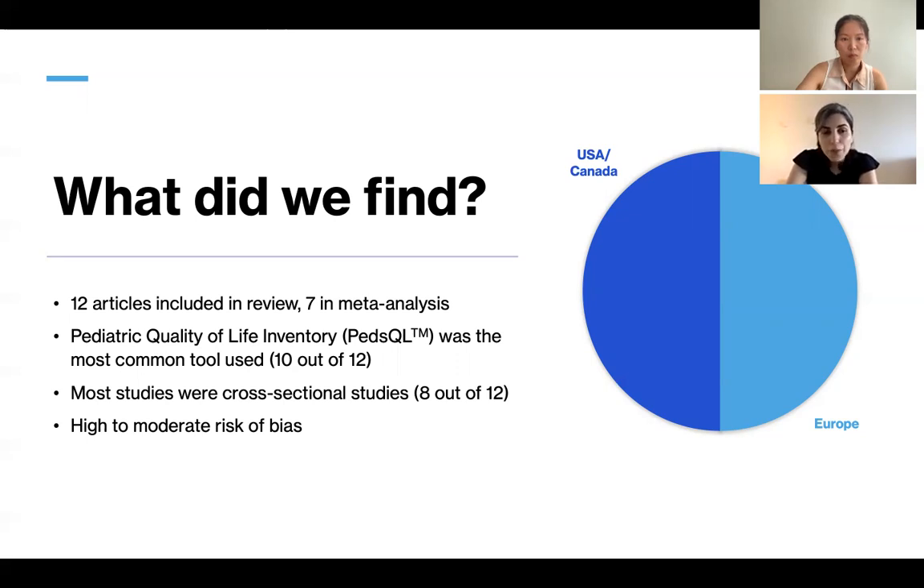There was high to moderate risk of bias also noted when we did appraise the quality of the papers. And most of these risks of bias were related to selection bias, given the nature of the studies, which had been mostly cross-sectional. And therefore, we did not exclude any of the papers from doing a systematic review and meta-analysis.